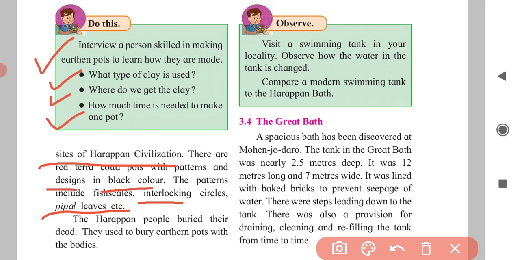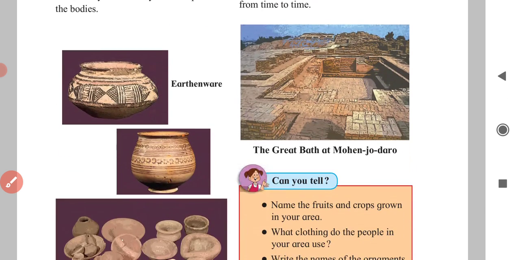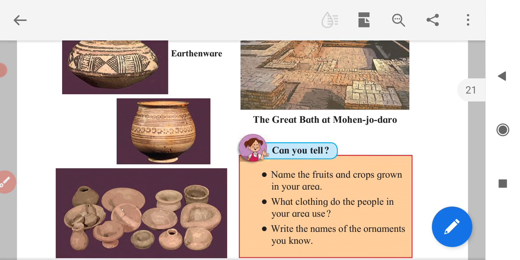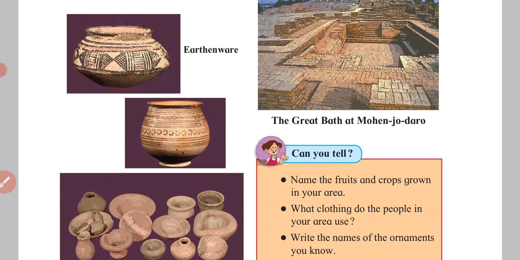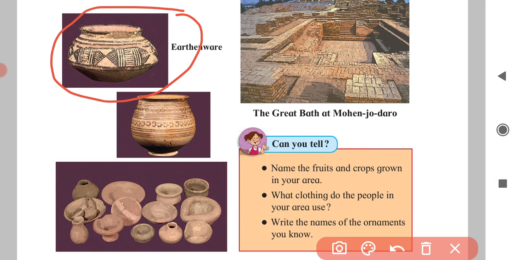The Harappa people buried their dead. When the Harappa people died, they used to bury the dead body. They used to bury earthen pots with the bodies. If a person died in the Harappa civilization, they used to bury one earthen pot with that person. Now next, see here, earthenware. They have different shapes. These are the different pots of the Harappa civilization.